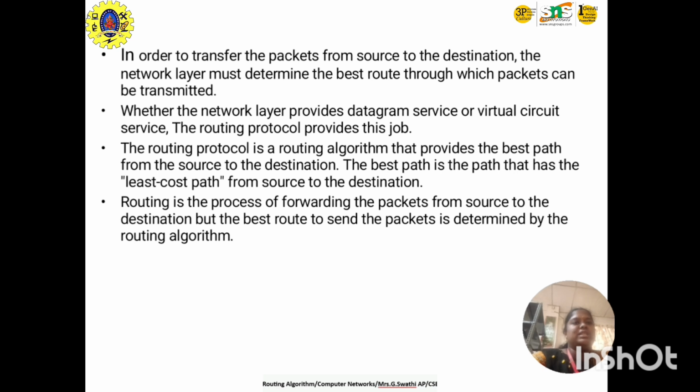In order to transfer the packet from source to destination, the network layer must determine the best route through which the packet can be transmitted. The network layer only shows the best route to the packet for transmitting the data packets.